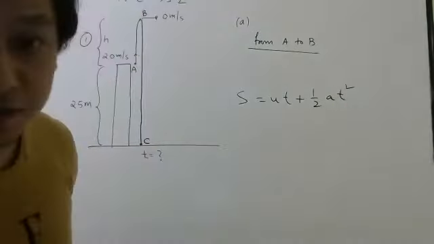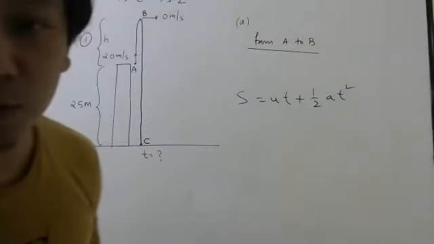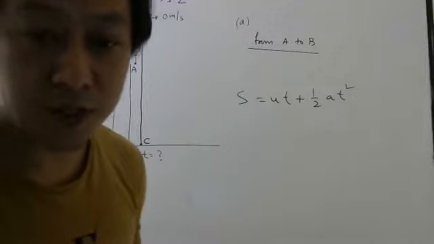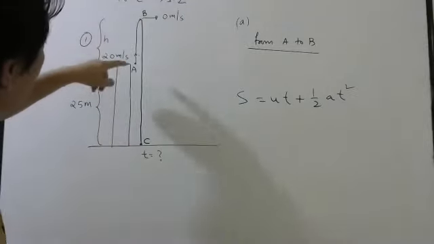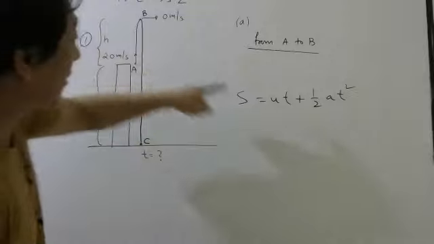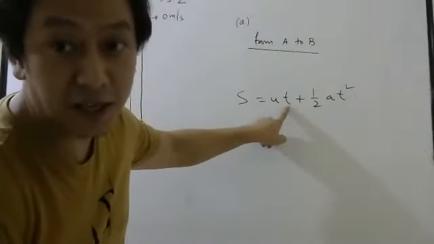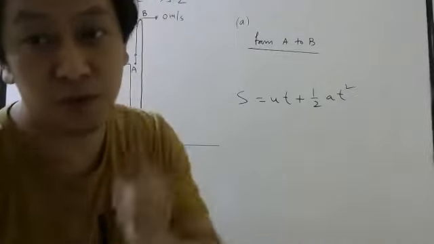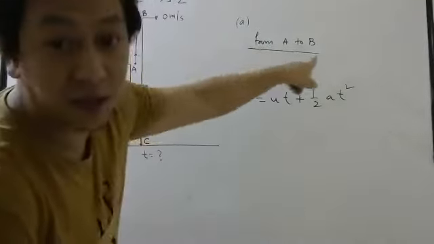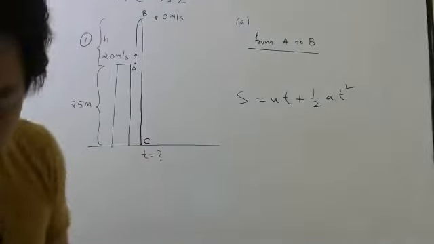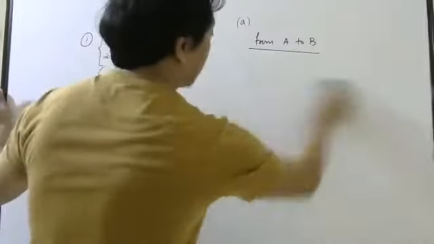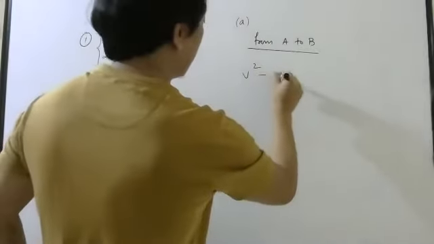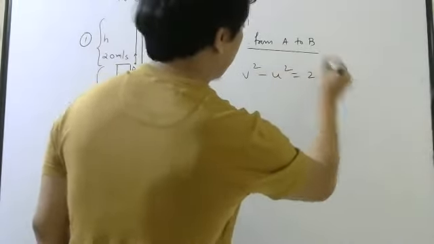To find that, you may think of this formula. Will it be useful, students? No, sir. Why not useful? Because we don't know the time taken from A to B. T is the time taken from initial to final, and initial and final depend on wherever you choose. So this is not useful. So we will use the next formula, which has displacement: V square minus U square equals 2AS.